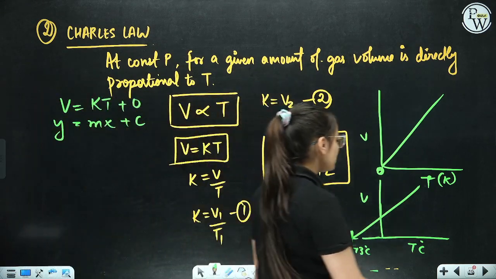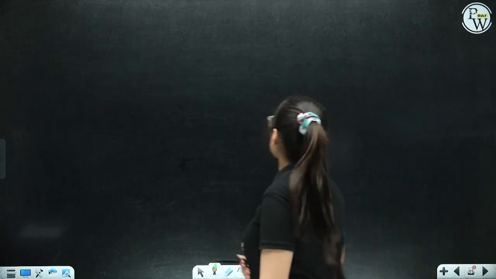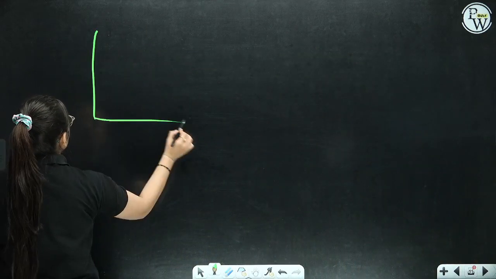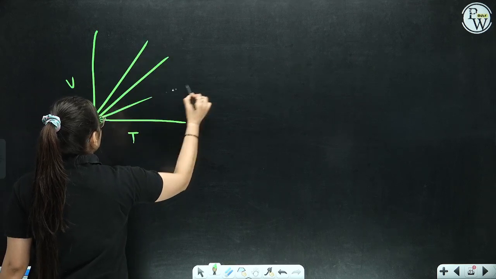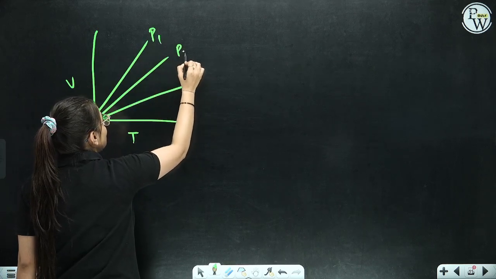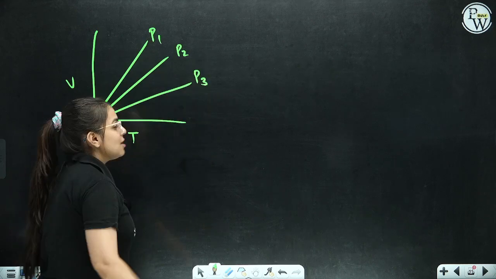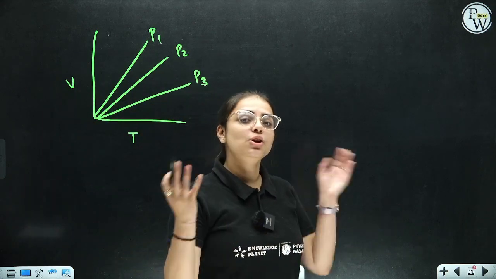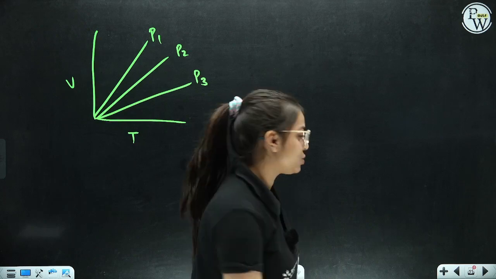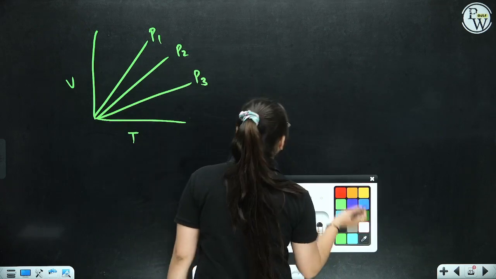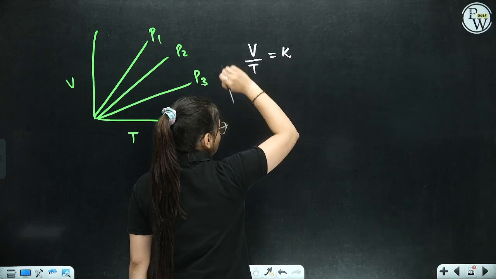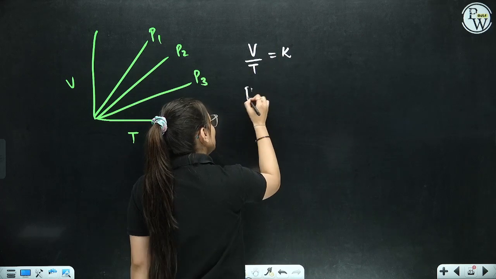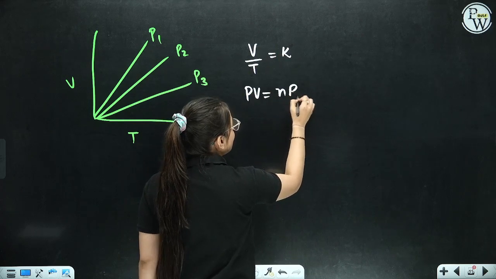That's really great, students. And similarly, one such question from this part is also asked. If I give you a graph between volume and temperature, we very well know that they are directly proportional. So can I say this is your P1, this is your P2, and this is your P3? If I ask you, students, which pressure is more? Again, you have to do it in the same way as you did for the previous one. So what you need to do over here is, you say that, ma'am, volume by temperature is equivalent to K. Very simple part. Ma'am, we know that PV is equal to nRT, right?